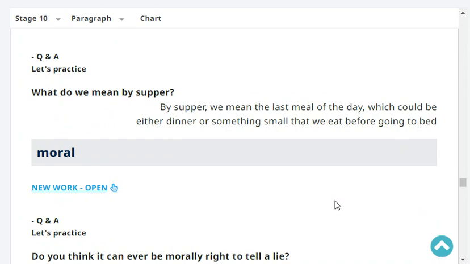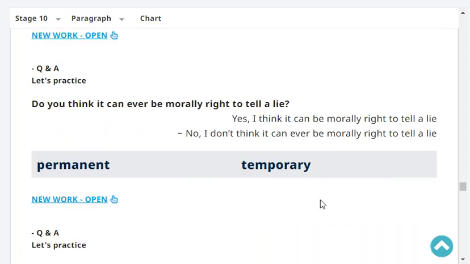What do we mean by supper? By supper, we mean the last meal of the day, which could either be dinner or something small that we eat before going to bed.